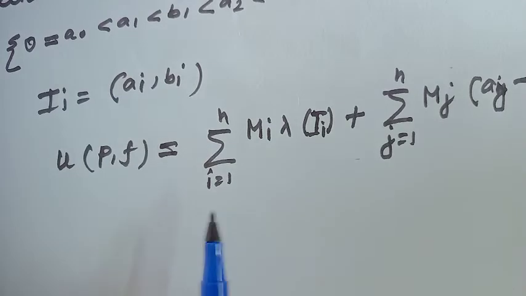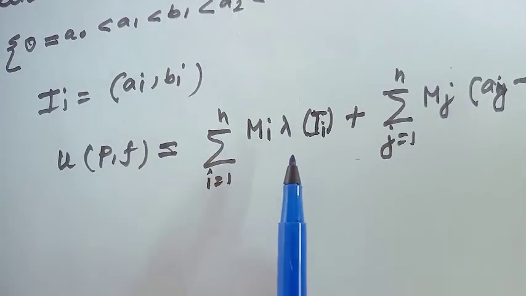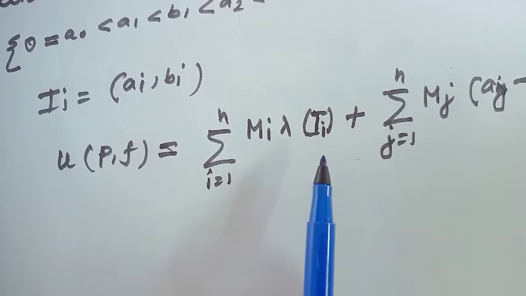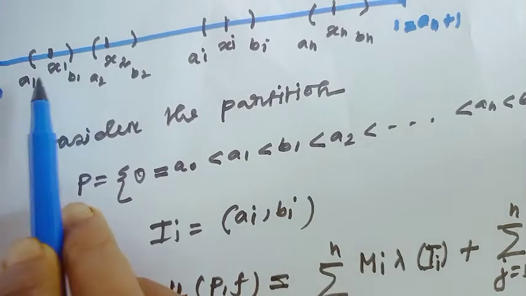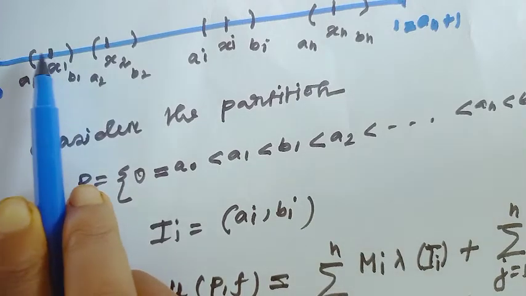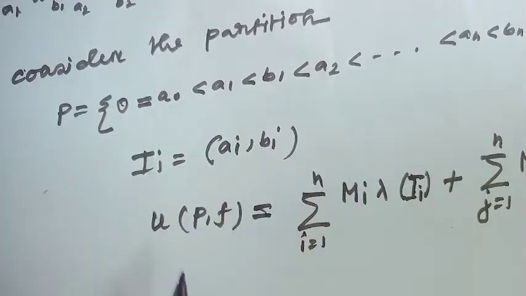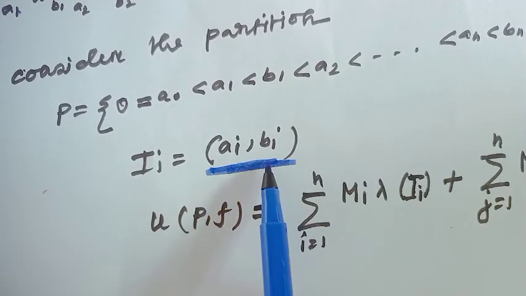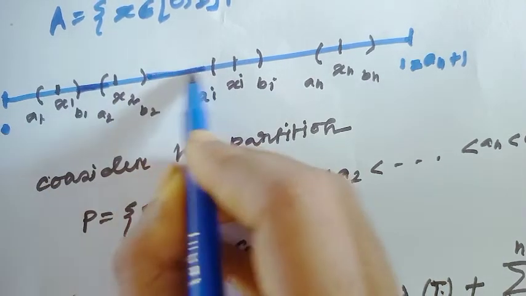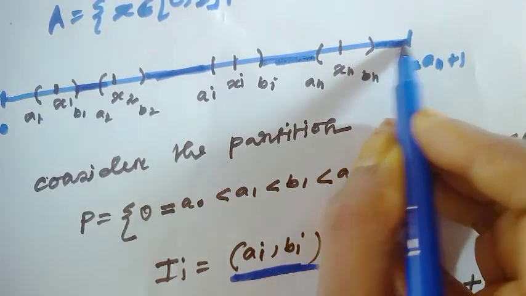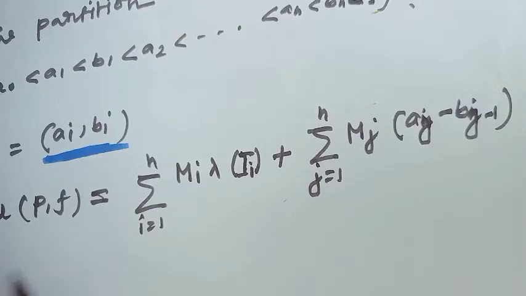The UPF would be summation i equal to 1 to n, capital Mi times the length of the interval, plus... here notice, at first for this interval, where the interval looks like AiBi, but if you consider this interval, this blue part, then for each blue interval we find the UPF.